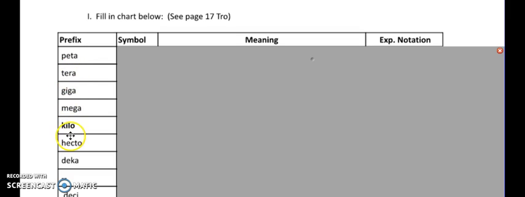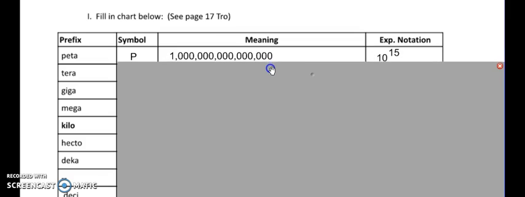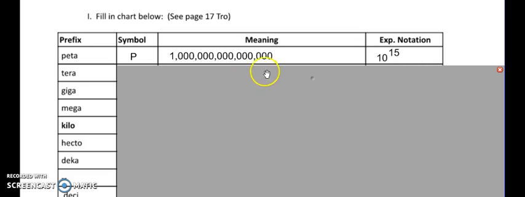So let's talk about what those mean. Well, first of all, a petabyte or a peta anything, the symbol for peta is your capital P. And how big is this number? Well, there are 15 zeros following. So let's see here. This is a million, billion, trillion. This is 1 quadrillion. You probably are not really familiar with that, but the exponential notation is 10 to the